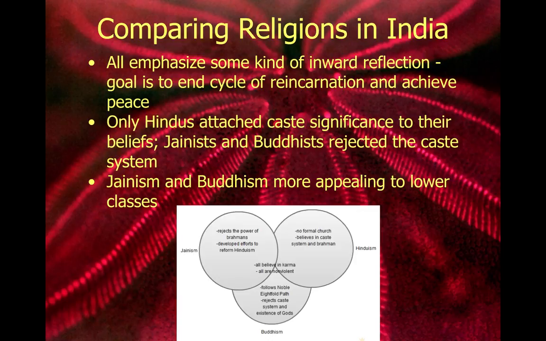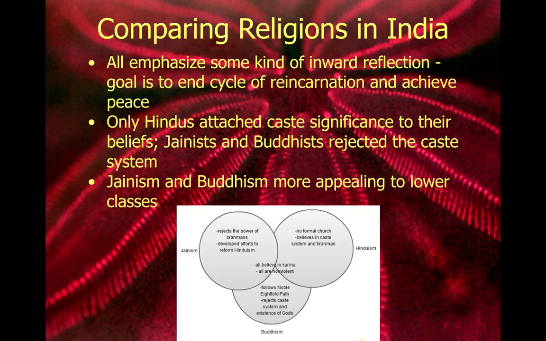How can you distinguish yourself based on wealth if one of the goals of your religion is to abandon those things, right? So again, one of the ways that you can remember the difference is to think that Hindus are still attached to that wealth, whereas Buddhists and Jainists are not. Buddhism was actually seen, therefore, as more accessible than Hinduism and Jainism. One of the reasons, obviously, was because it did not emphasize caste. So Buddhism was very attractive to the lower classes.